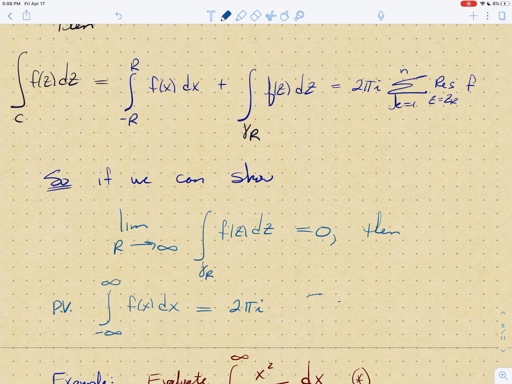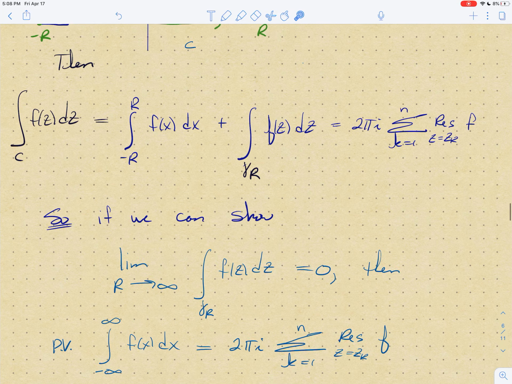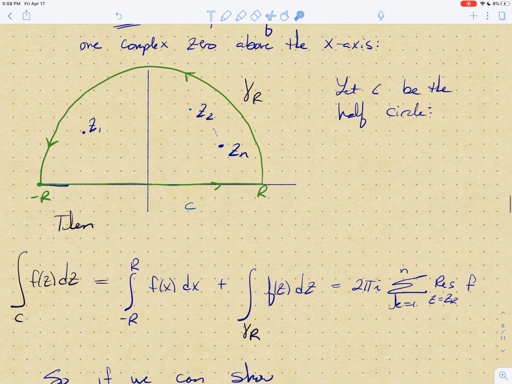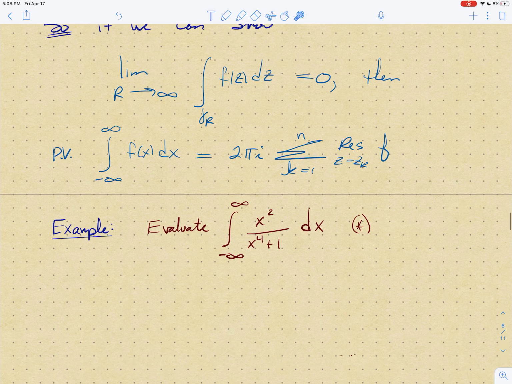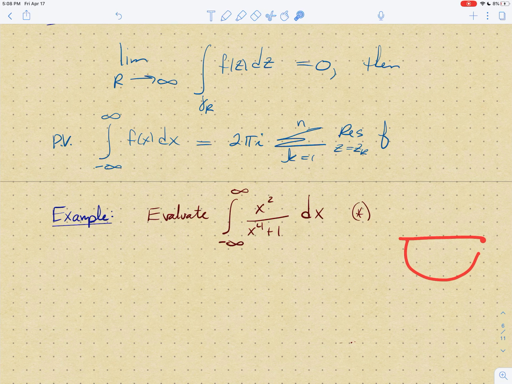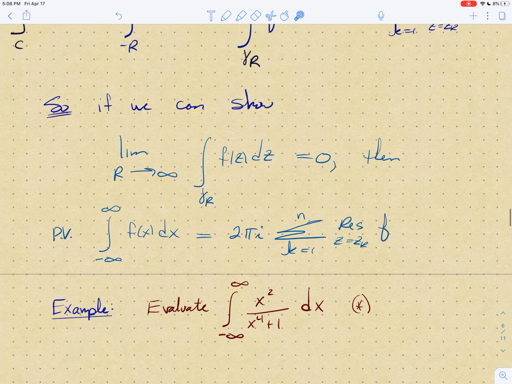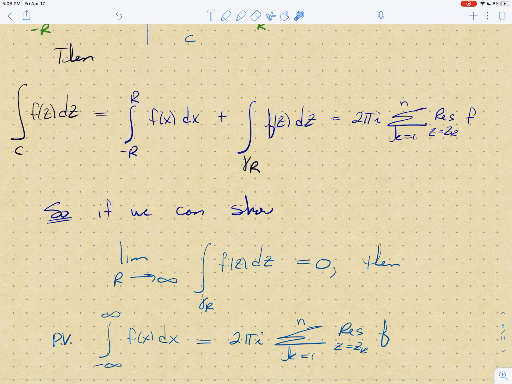It's just 2 pi i times the sum, k equals 1 to n, of the residue at z equals zk of f. And again, I'm not saying every residue. You only have to worry about the zeros of the denominator that occur above the x-axis. Now you could draw a similar picture with your curve C going below the x-axis and play the same game. I certainly don't want to pretend like that's not the case. So that's the idea. In the next video, maybe I'll have to do two, we'll see, I want to work out an example with you and show you how this works.